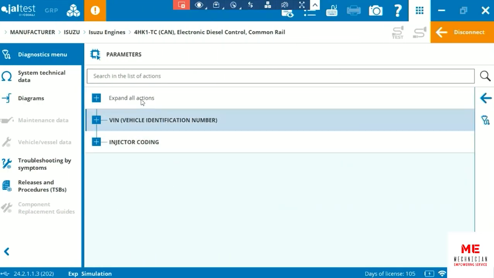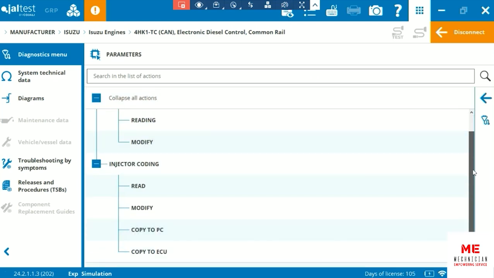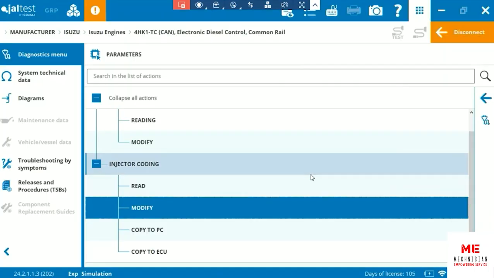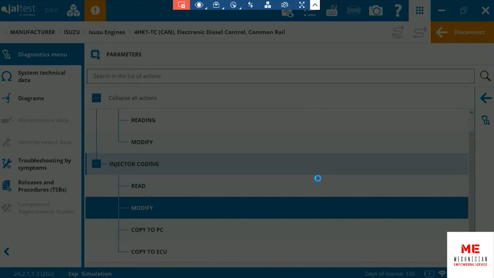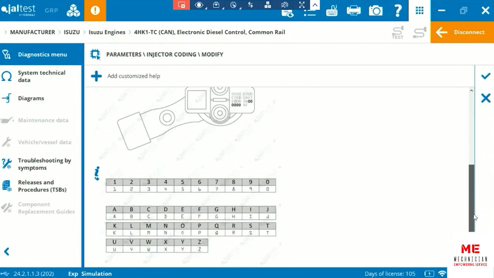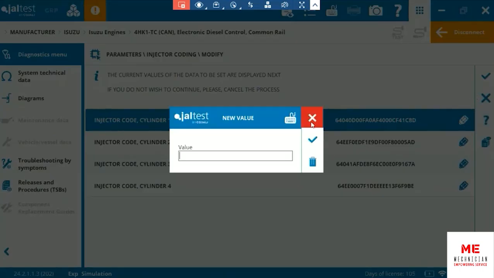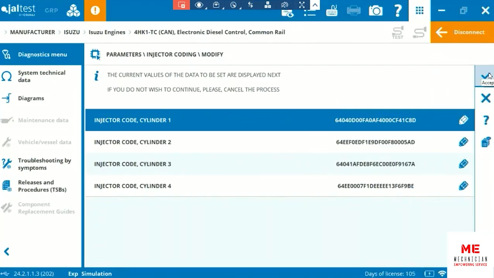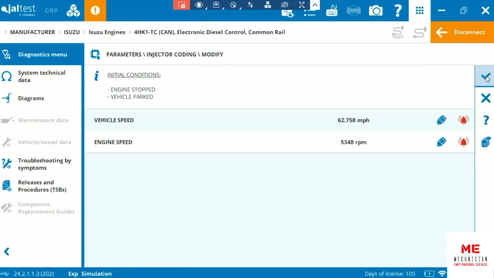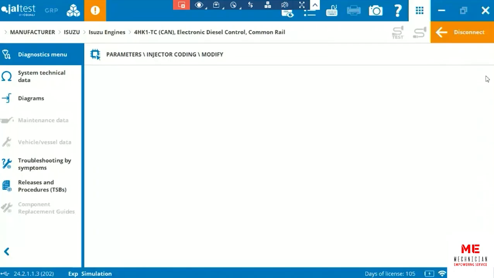You can do parameters, read and modify of the VIN and injector coding, read, modify, copy to PCU and copy to ECU, basically allowing you to modify the injectors as you please, or using your own. Here's the explanation of what you need to do, and here's how you can modify them. You enter the value, initial conditions, and here's where you can set it. There it is.